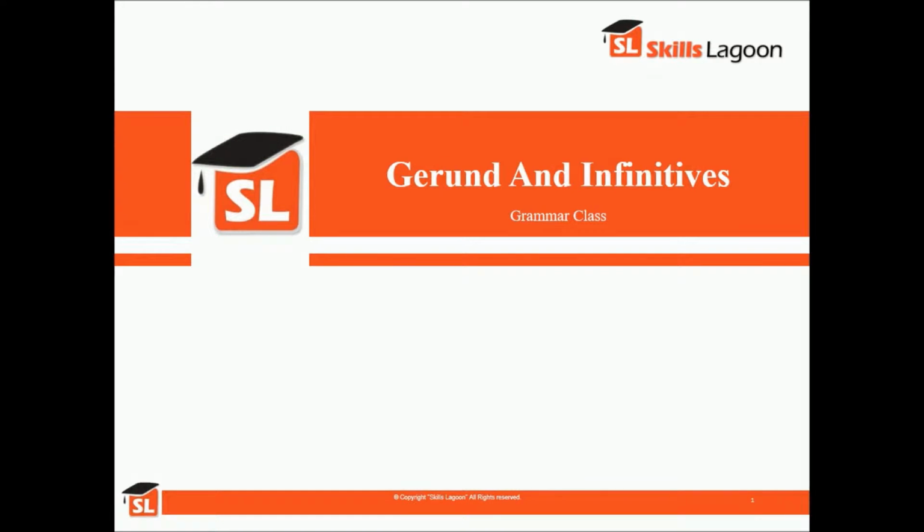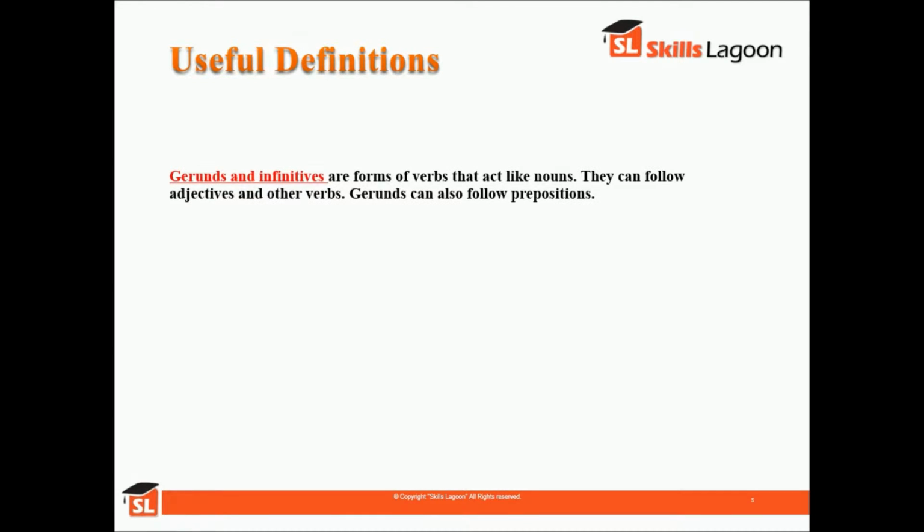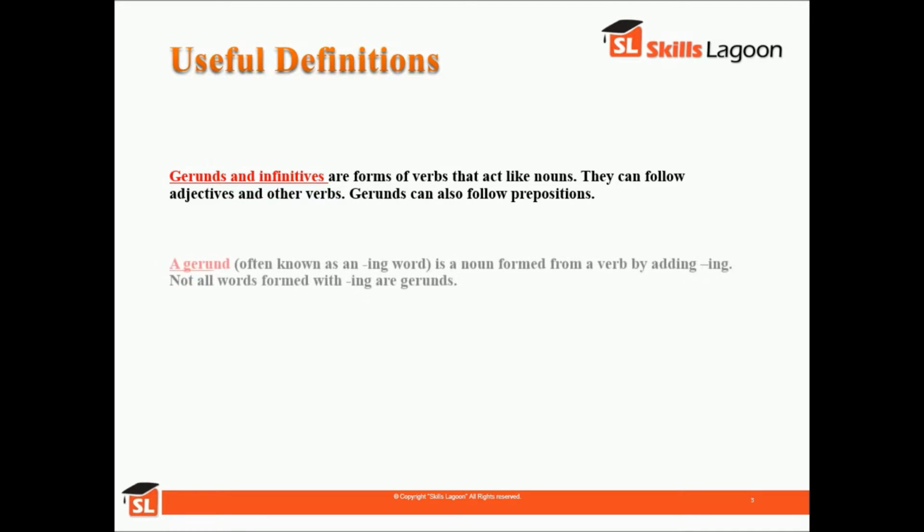So today we are going to discuss gerunds and infinitives. In this chapter we are going to talk about gerunds and then infinitives. So there are definitions of gerunds and infinitives. They both are forms of verbs that act like nouns. They are verbs, but they act like nouns. They can follow adjectives and other verbs. Gerunds can also follow prepositions.